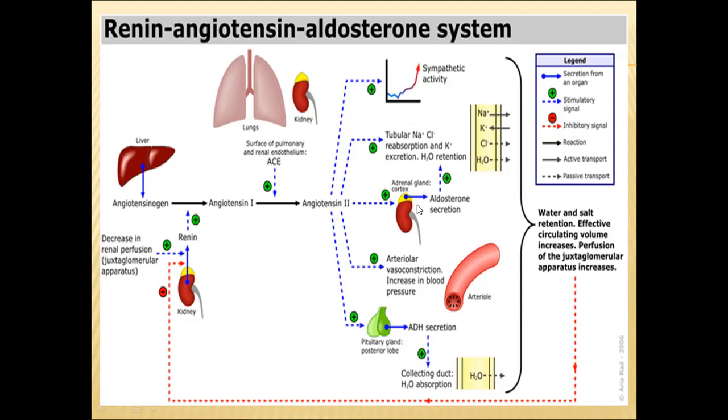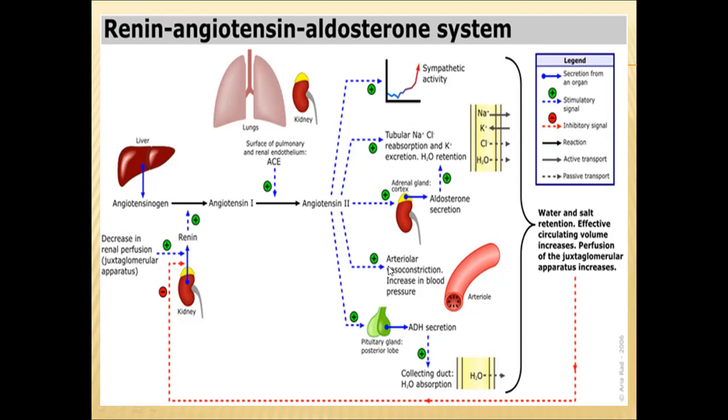It also works on the adrenal cortex, the cortex of the adrenal gland. As a result, angiotensin 2 will stimulate the adrenal gland to secrete aldosterone hormone. This aldosterone hormone is also helpful in removing water from the blood vessels, along with chloride ions and sodium ions, and the excretion of potassium ions.